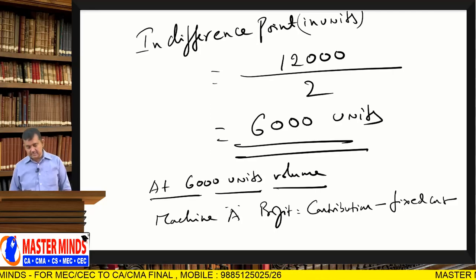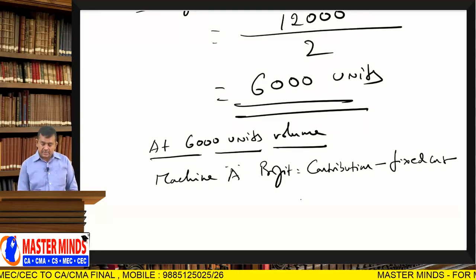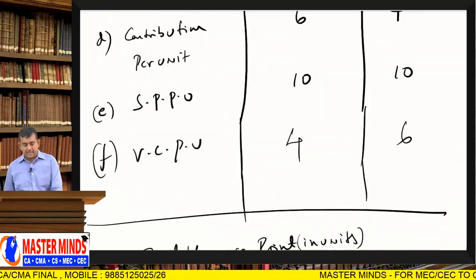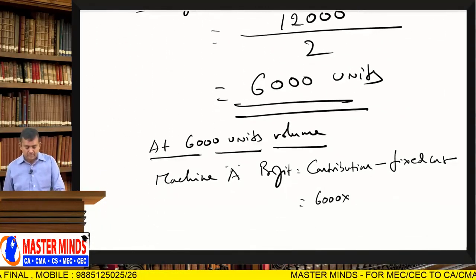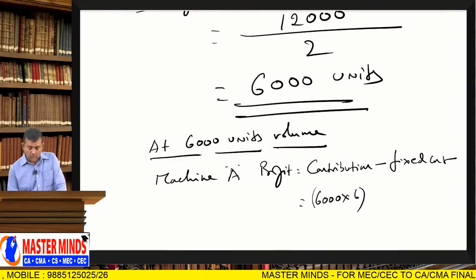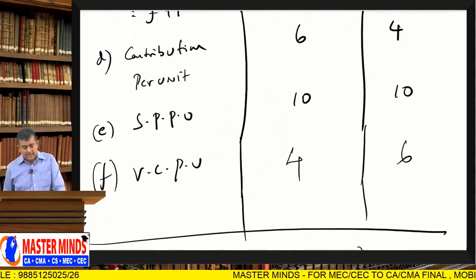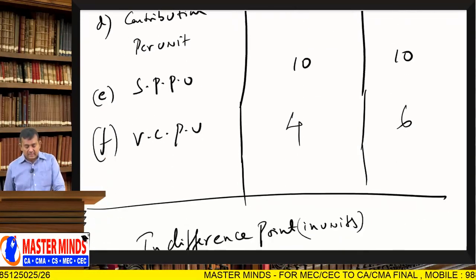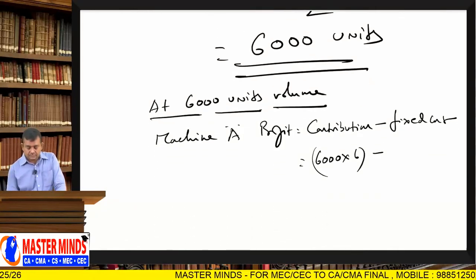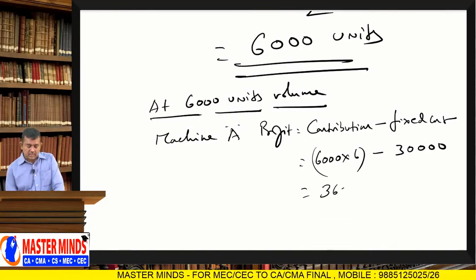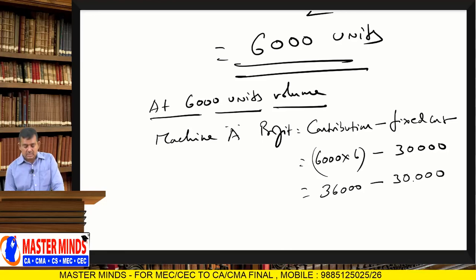With 6,000 units and a per unit contribution of 6 rupees, the total contribution is 36,000, minus fixed cost of 30,000, which is equal to 6,000 rupees.